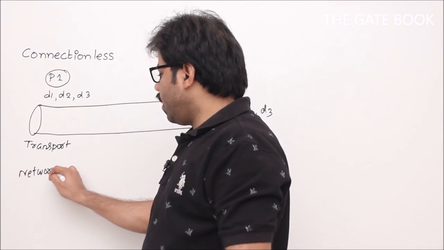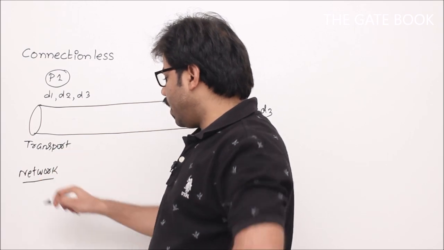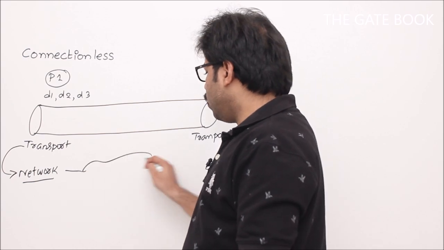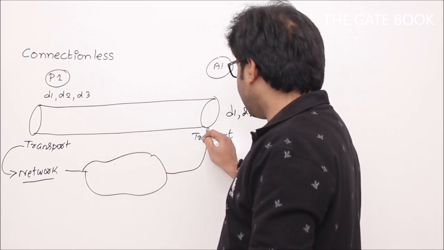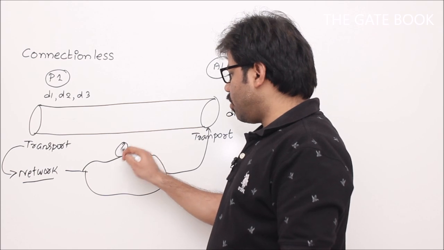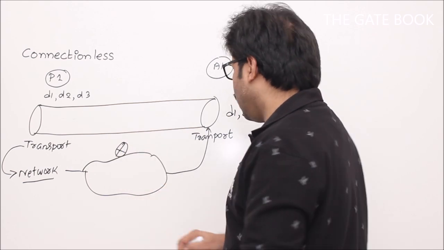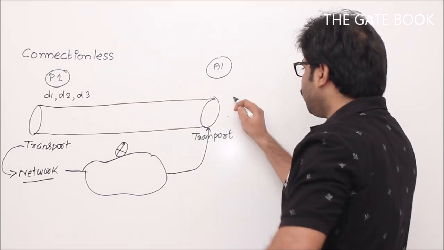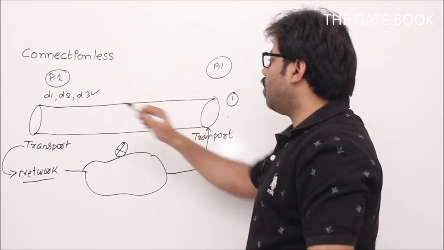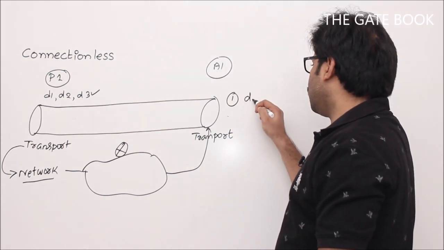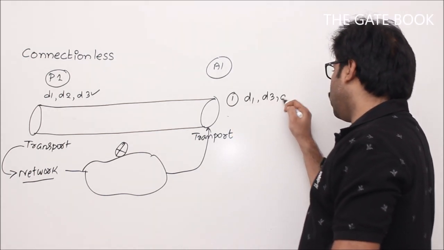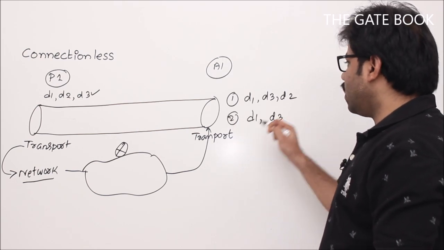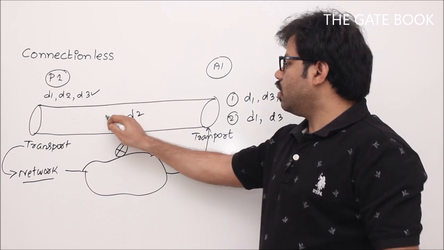Unfortunately, you know one thing, right? Whatever datagrams transport layer gives to network layer, network layer is going to send through the network. So this network is unreliable. We have seen so many things, like some of the routers discard packets. If that is the case, two things can happen. One thing, your packets will come out of order, right? One possibility is D1, D3, D2, out of order. Second possibility, D1 comes, D3 comes, and D2 is missing.